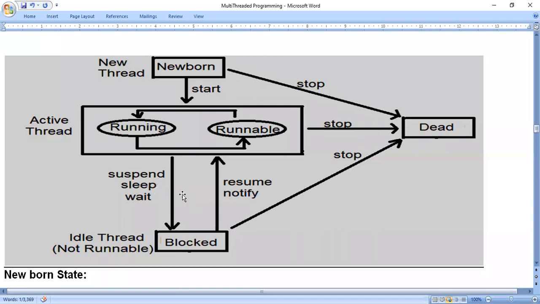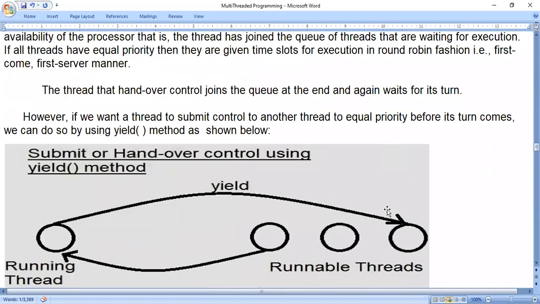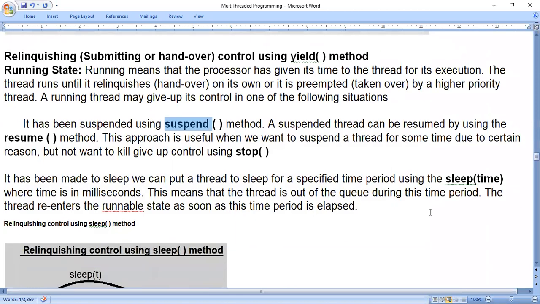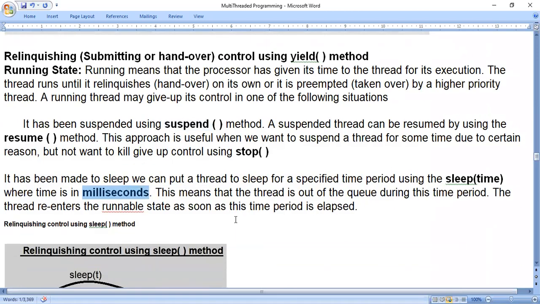So when I use the sleep method, we have to give some time here. That time is in milliseconds. If I say 1000 milliseconds, that means for 1 second it will stop working. In the previous program we saw how the main thread stopped working. The for loop 5, 4, 3, 2, 1 was displayed after every 1 second.